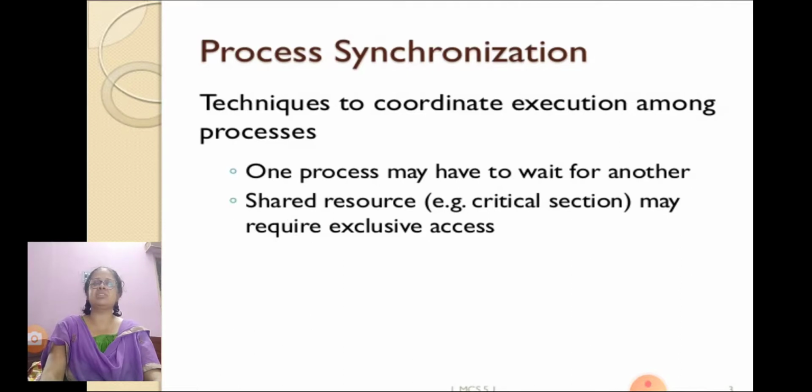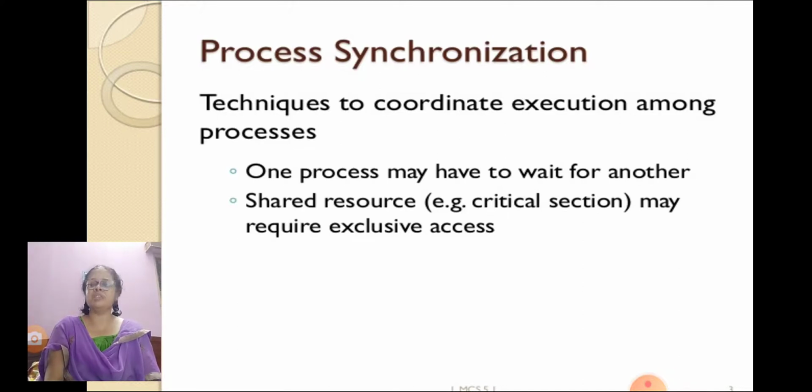UTC is used as a reference time clock for the nodes in the system. One process may have to wait for another. Shared resource, that is critical section, may require exclusive access.